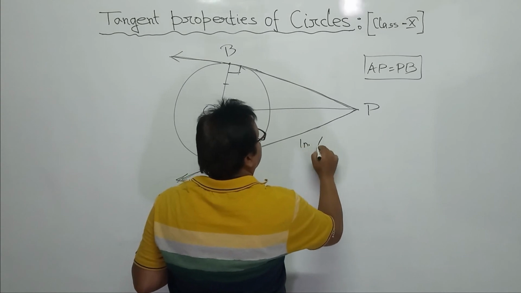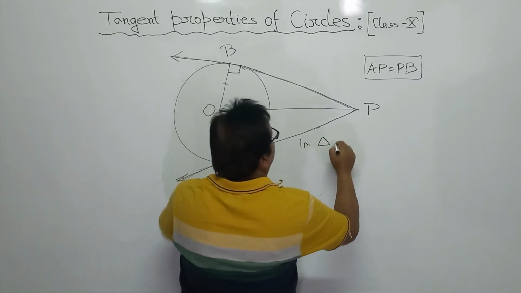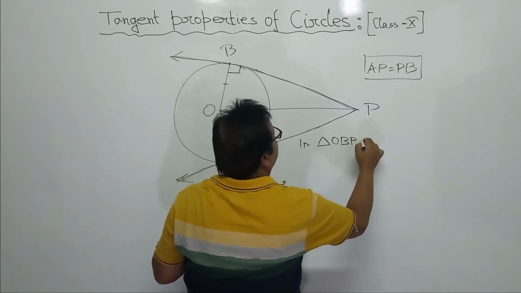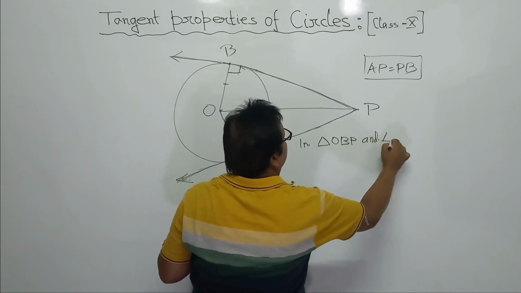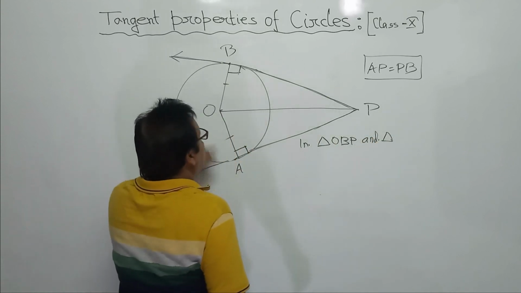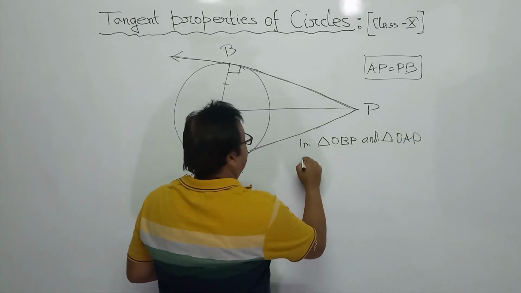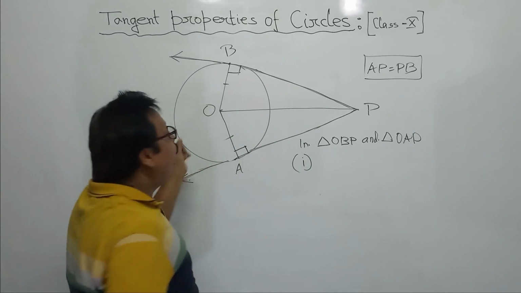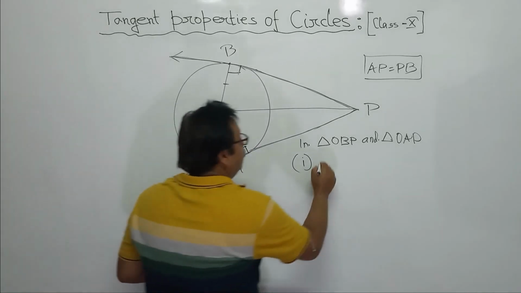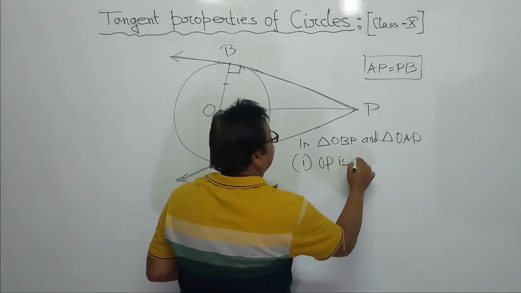In triangle OBP and OAP, number one, OP is common.